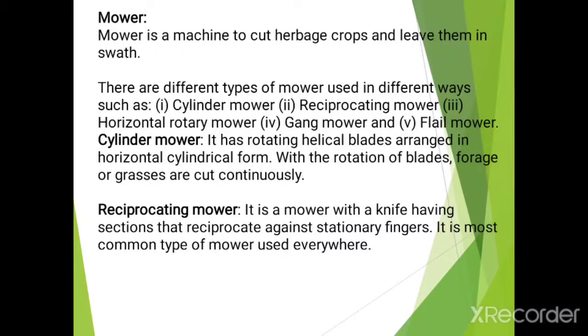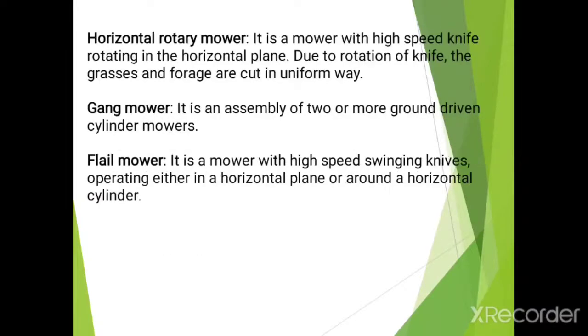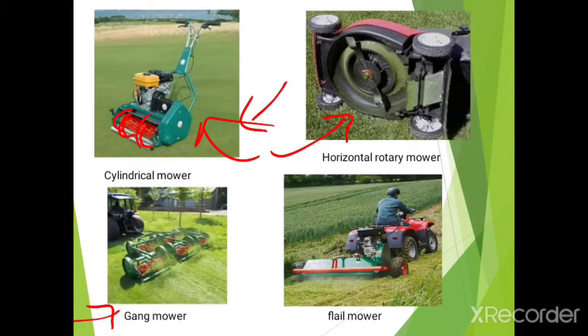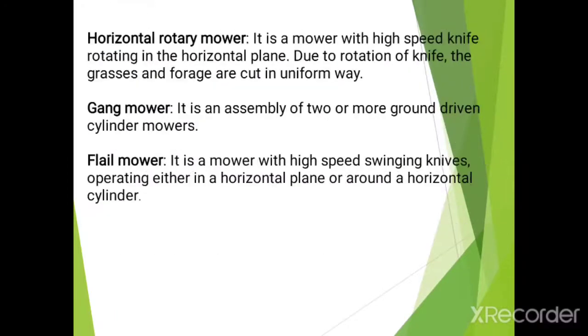The next is the reciprocating mower. It is the mower with a knife having sections that reciprocate against the stationary fingers. It is the most common type of mower used everywhere. Then the next is the horizontal rotary mower.